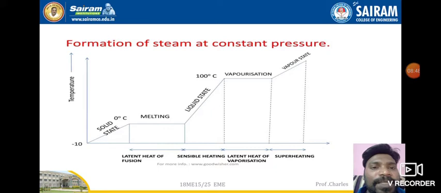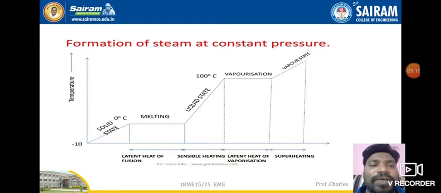During this vaporization process, there will be a combination of steam plus water. At the end of the vaporization, it will be dry steam. So it will be completely dry. If it is 100% dry, then there are no wet particles. After that latent heat of vaporization, slowly it will move on to the superheated region. What kind of heat do we supply during that period? It is superheating, and the process is nothing but the superheating process.